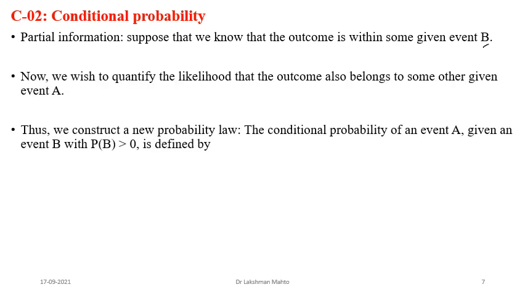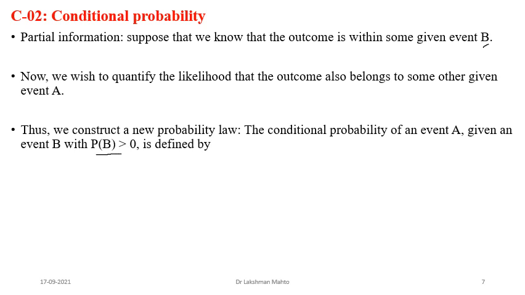Now we wish to quantify the likelihood that the outcome belongs to our desired event A, given the partial information. So we need to construct a new probability law. That probability law we are calling the conditional probability of an event A given the partial information B, or the given event B. You can call it partial information B, you can also call it the given event. Both are feasible. And here we are putting a condition that probability of B is greater than 0.